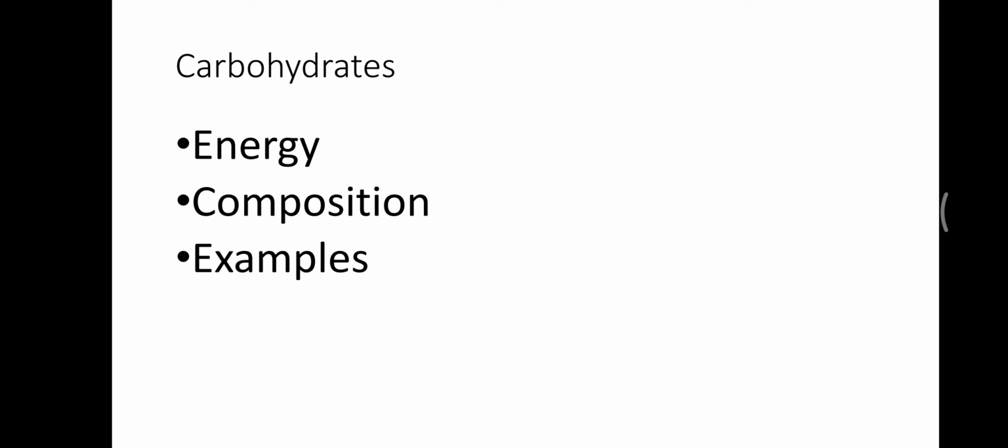Carbohydrates include sugars and complex carbohydrates. Sugars include simple sugars. Examples are glucose and fructose. While in complex sugars, there is lactose. Lactose is the sugar which is present in milk.